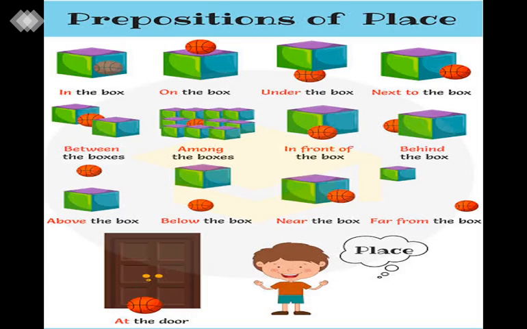See, two boxes are given here, and the ball is kept in the middle. So it is known as between the boxes. And here so many boxes are there. Okay. So the ball is kept among the boxes. It is somewhere in the middle of the boxes. So where is it? Among the boxes.